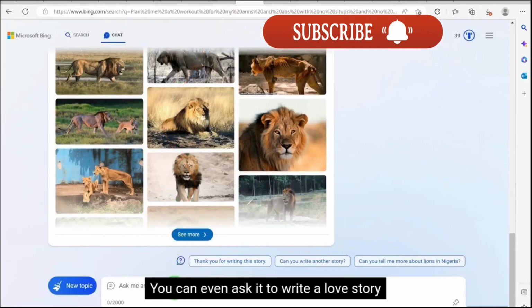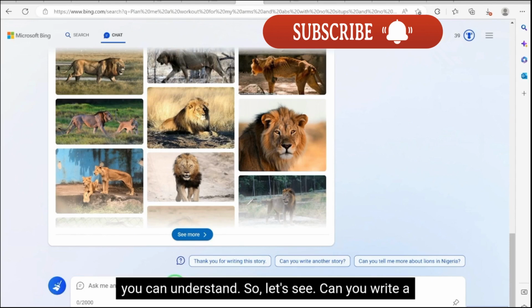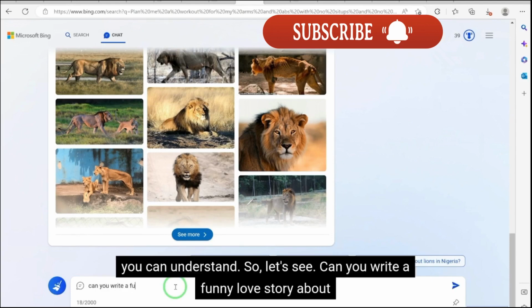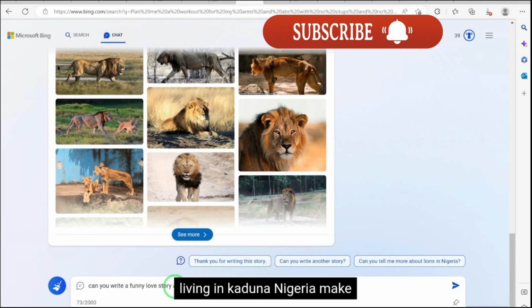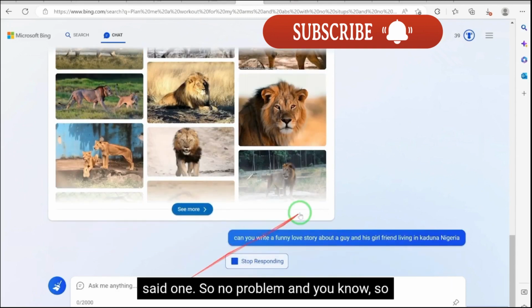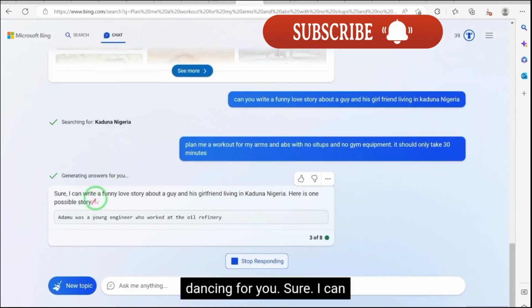You can even ask it to write a love story for you, a simple love story about a girl and a guy in northern Nigeria or in Kaduna State. So let's see. Can you write a funny love story about a guy and his girlfriend living in Kaduna, Nigeria? Make it sound friendly. Okay, we already said funny, so no problem. Let's see the response that it's going to give us. Generating answers for you.